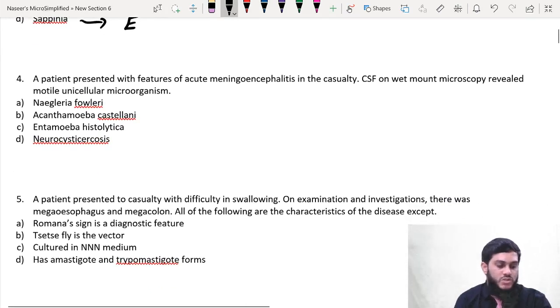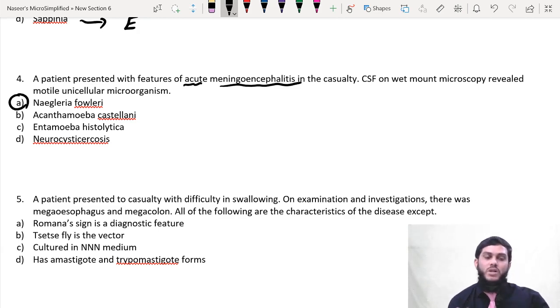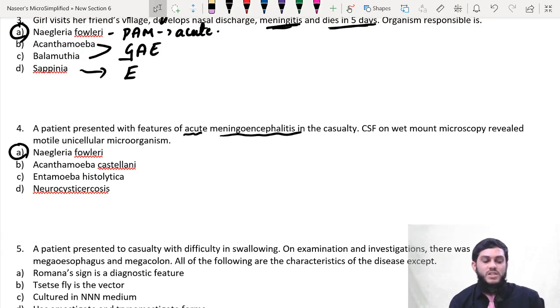So the next question, the 4th question: a patient presented with features of acute meningoencephalitis in the casualty. CSF on wet mount microscopy revealed motile unicellular organism. Again, acute condition, meningoencephalitis. Therefore the answer is Naegleria fowleri. There is no doubt in that. You cannot think, sir, earlier also the answer was Naegleria fowleri. In this next question also the answer is Naegleria fowleri.